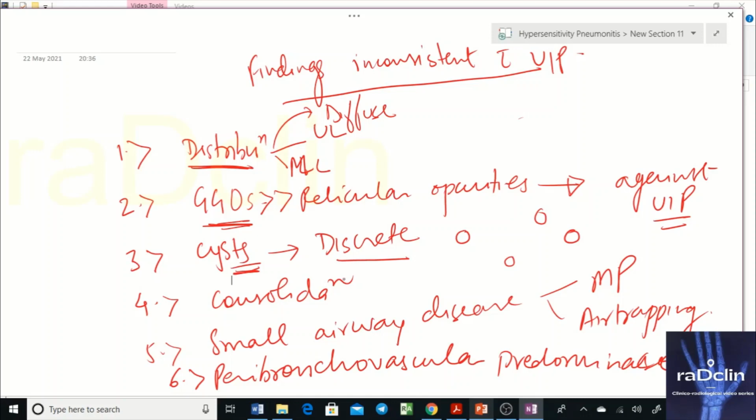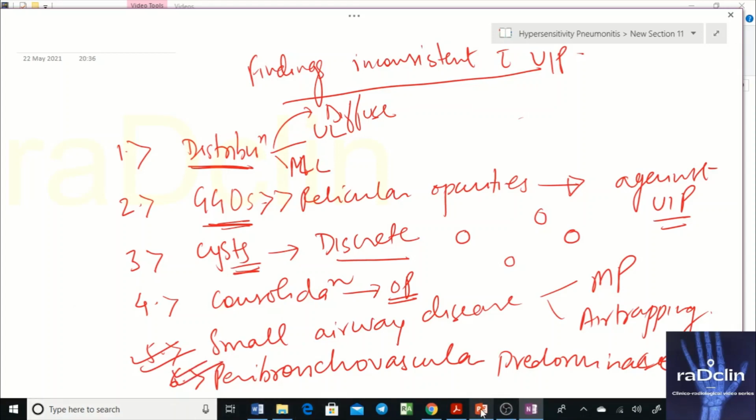In the acute stage, we have consolidation, as we have discussed. But consolidation is characteristically a feature of organizing pneumonia, to be differentiated from HP. But small airway disease is there. Mosaic perfusion and air trapping are quite common in hypersensitivity pneumonitis, and peribronchovascular predominance is there. So all these features are there in HP, and this will help us differentiate it from UIP.